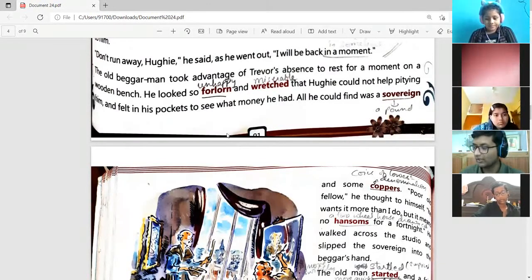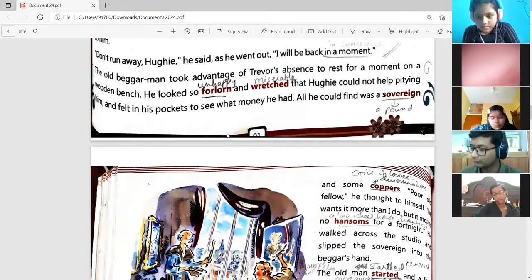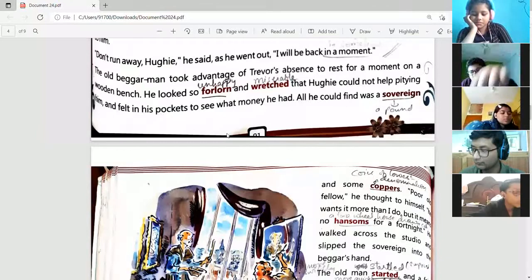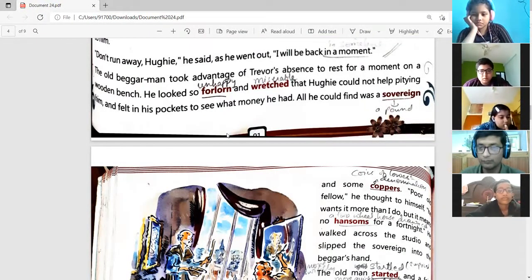All he could find was a sovereign and some coppers. "Poor old fellow," he thought to himself, "He wants it more than I do, but it means no hansom for a fortnight." He walked across the studio and slipped the sovereign into the beggar's hand.